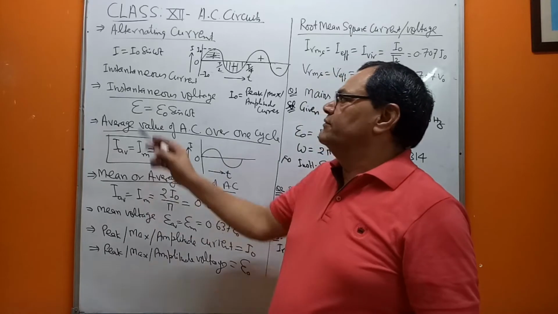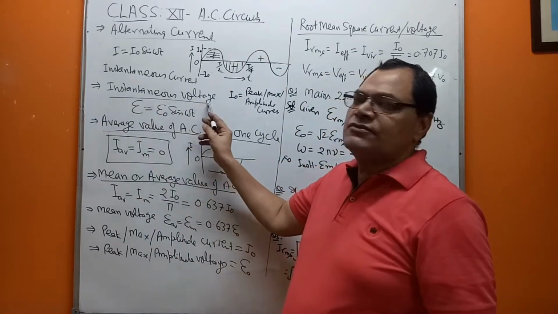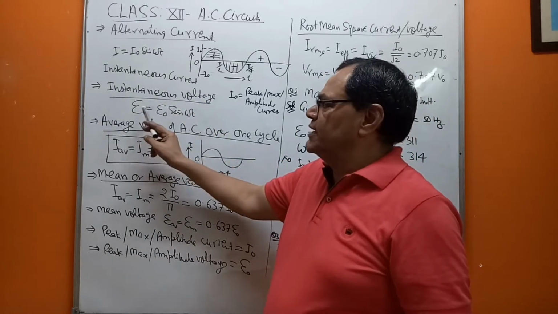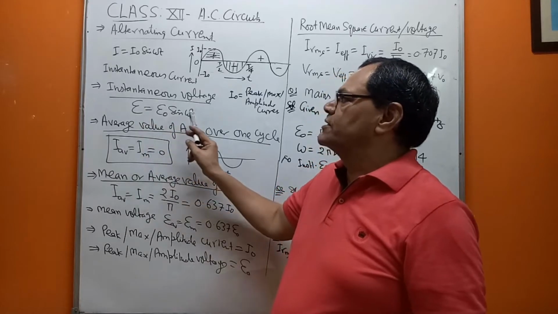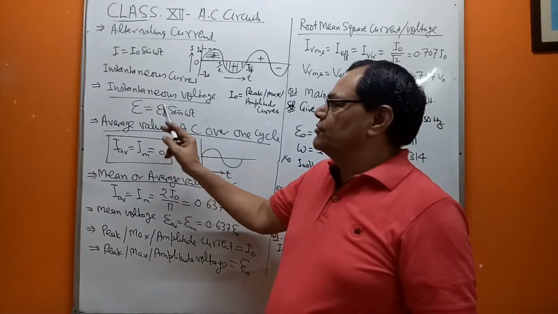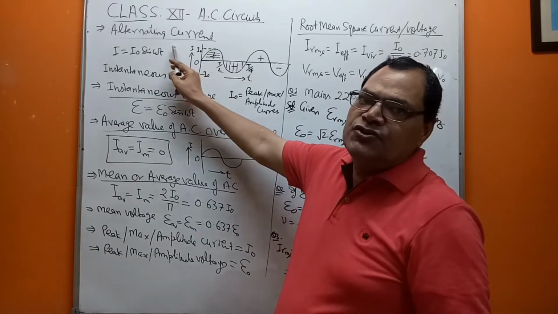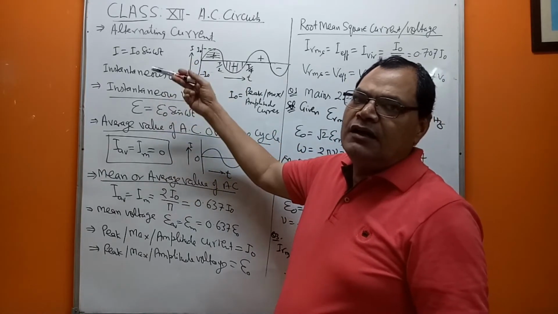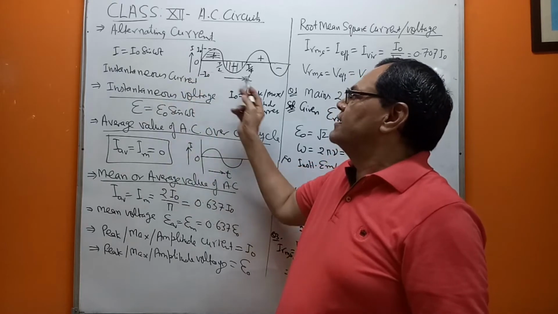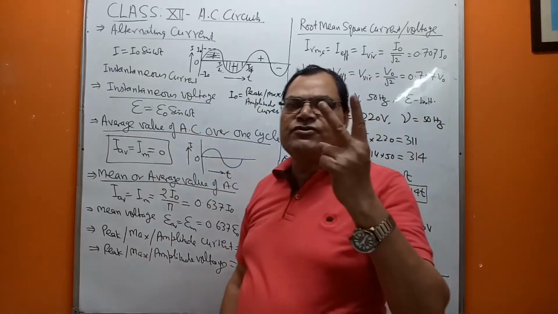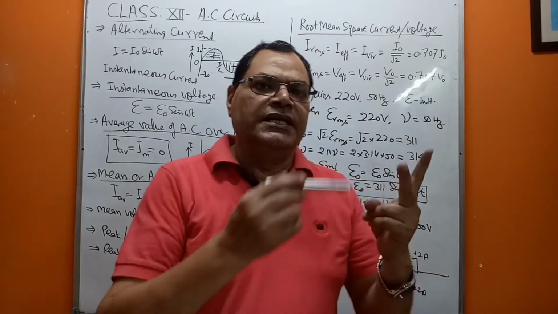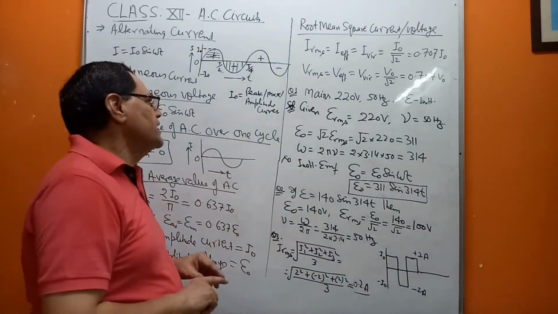Well, similarly we have the instantaneous voltage, that is symbolized by E equals E naught sine omega t, right? So the graph will be similar. The only thing is along the y-axis you will have the symbol for the voltage, and along this side the time. Even at times you can represent it by V also, that is V equals V naught sine omega t.